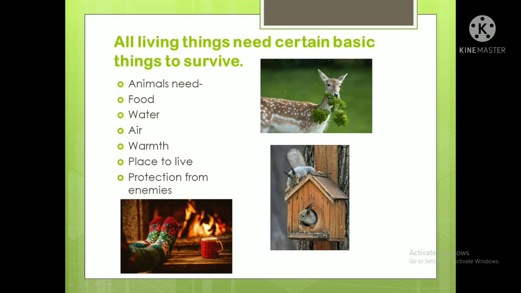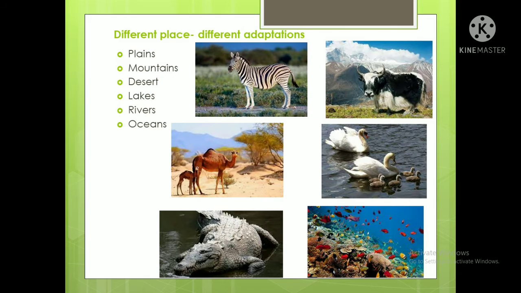Now talking about adaptation, different places have different adaptations. In different places we see different types of animals and plants. In plains we can see zebras, and many types of plants.